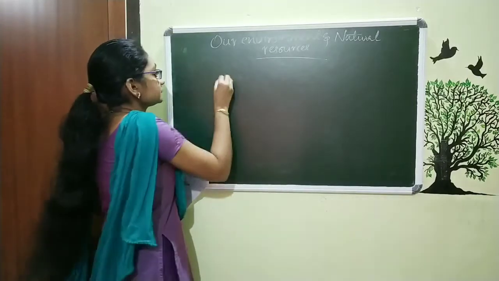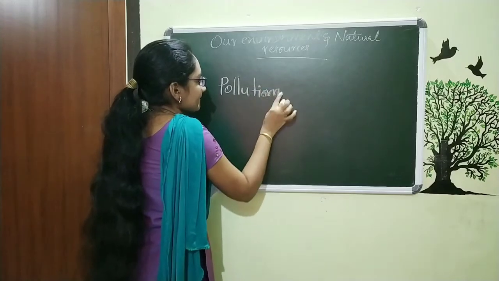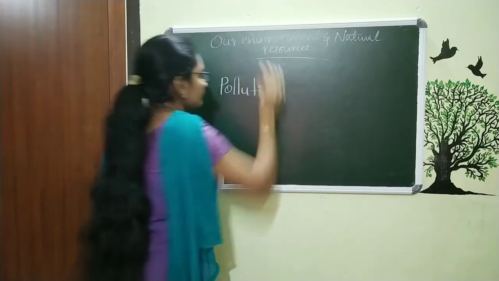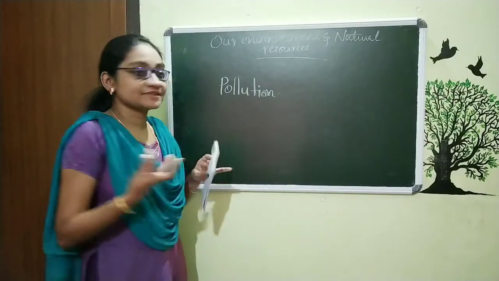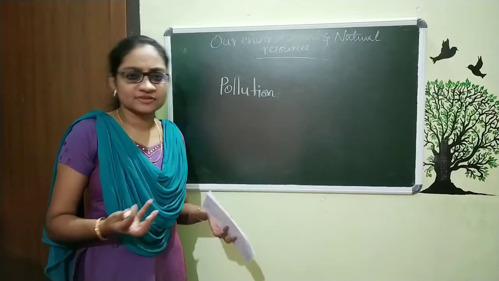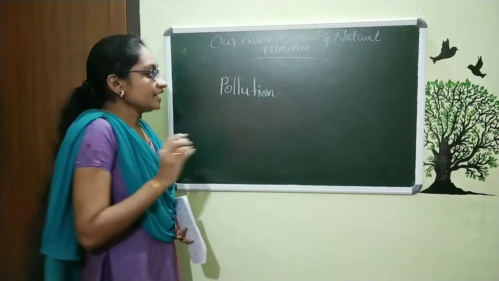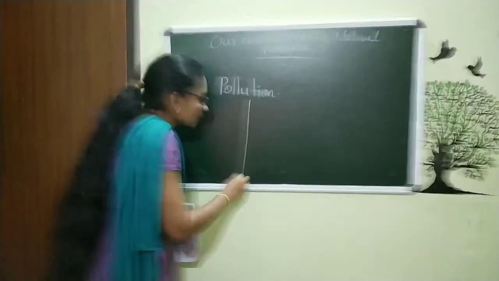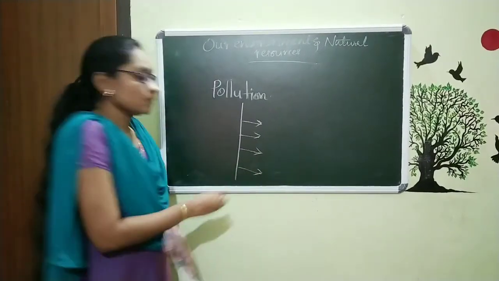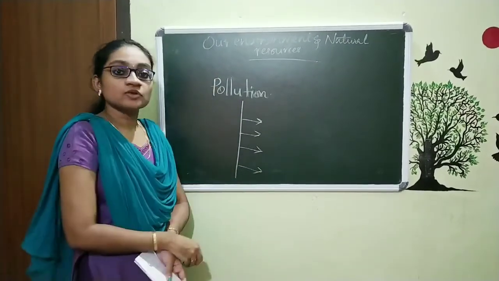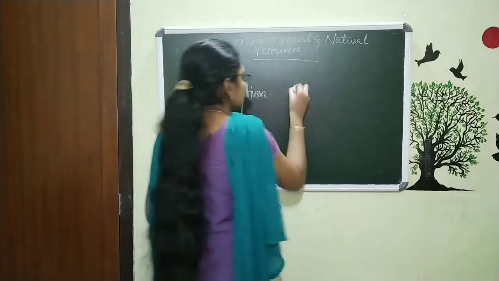So, what is pollution? Pollution is the mixing of harmful substances in the natural resources or the environment.